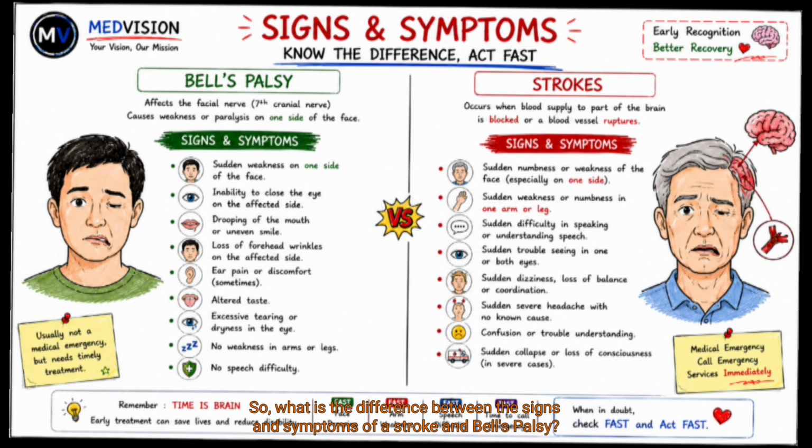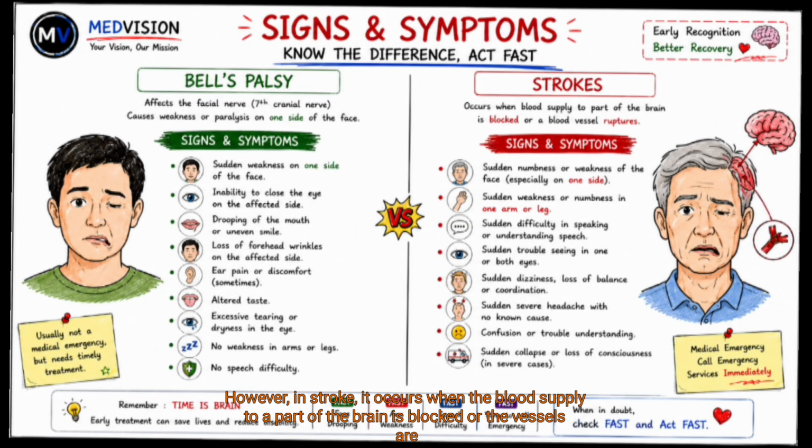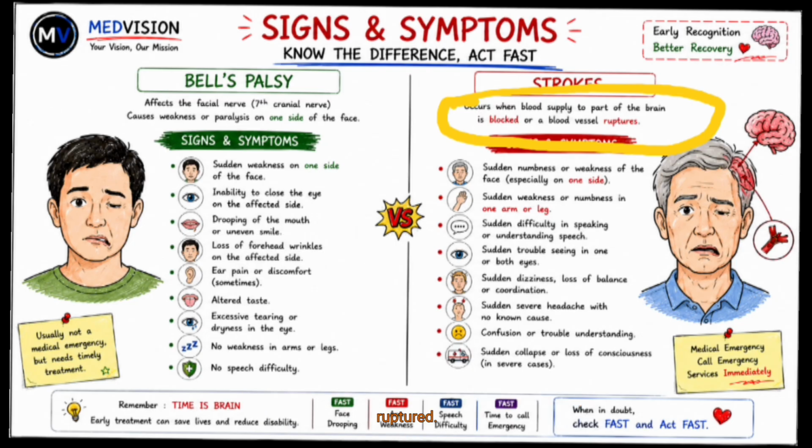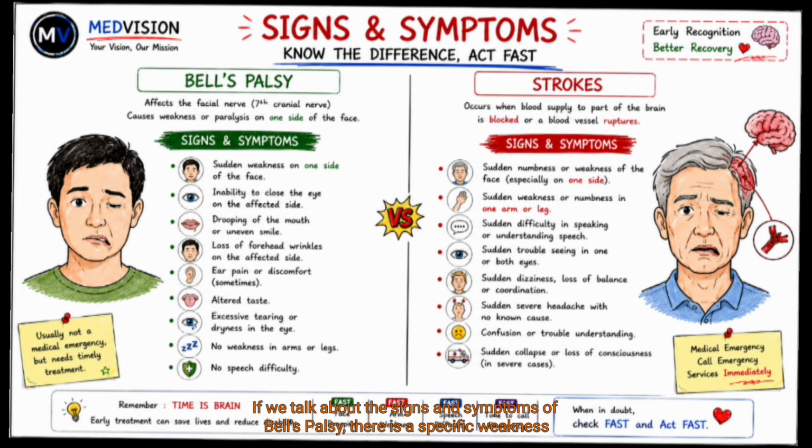So, what is the difference between the signs and symptoms of stroke and Bell's palsy? Bell's palsy, as discussed in the above slide, affects the seventh cranial nerve, causing weakness or paralysis of one side of the face. But stroke occurs when the blood supply to a part of the brain is blocked or vessels rupture. In Bell's palsy there is a sudden weakness on one side of the face, but in a stroke there is sudden numbness and weakness of the face, especially on one side.